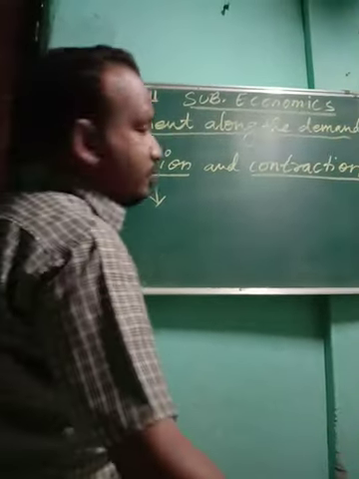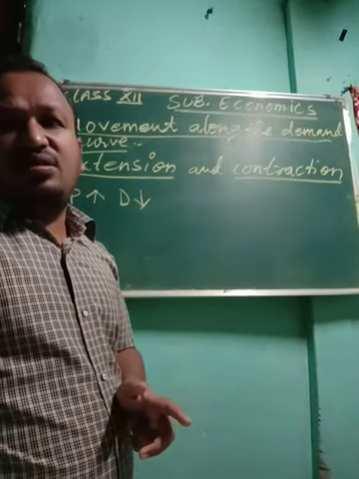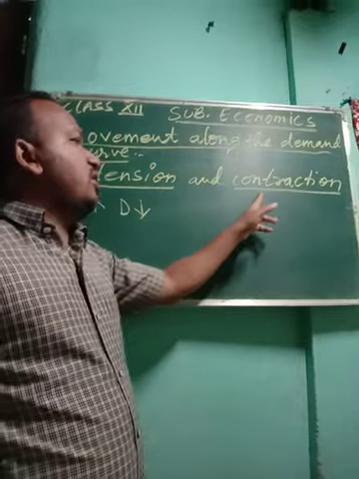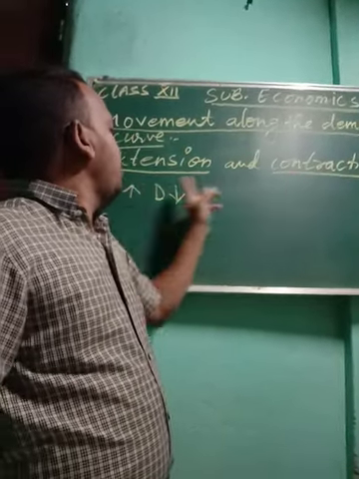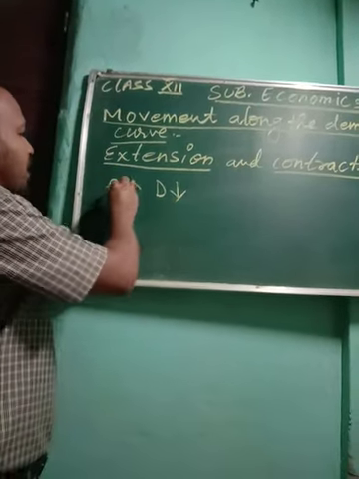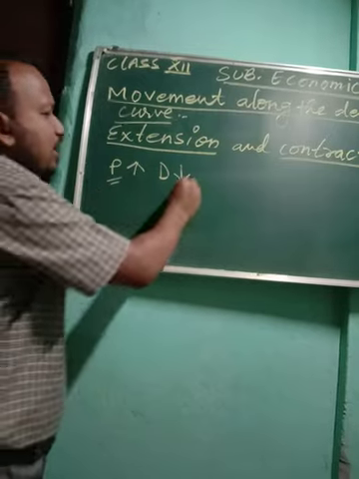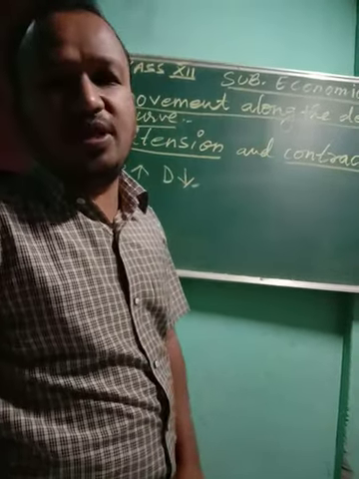Now let's talk about contraction, which is just the opposite, vice versa. Contraction will take place when the price increases and demand decreases. If the price of any commodity becomes higher, naturally demand is going to decrease, so people are going to purchase less.